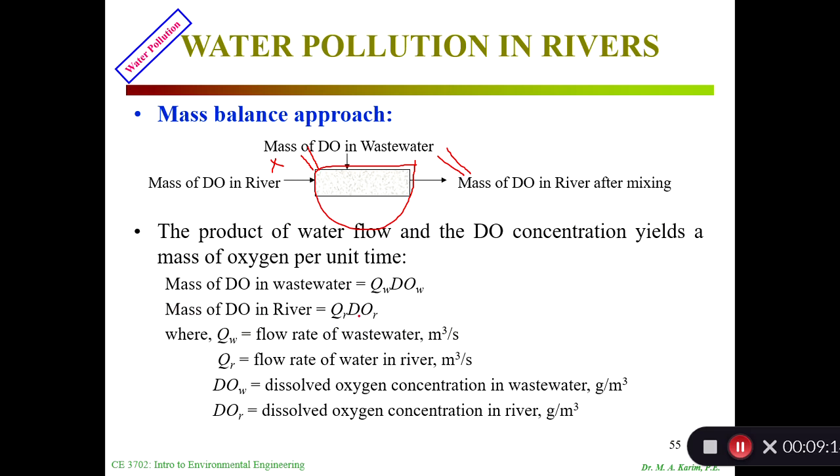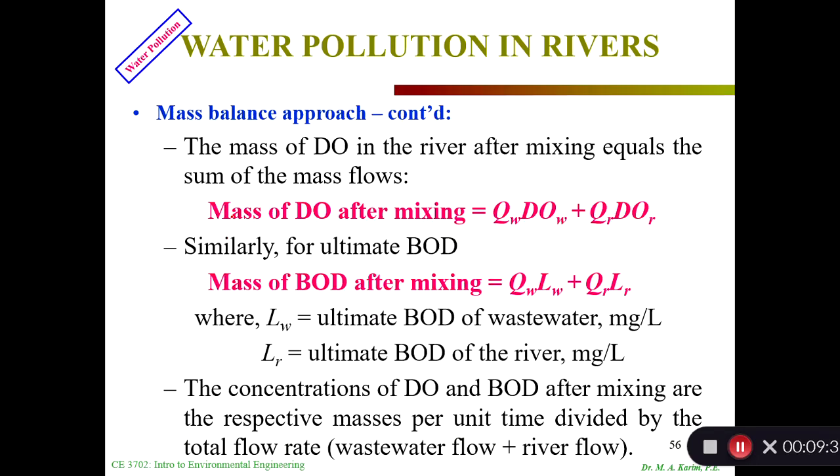Similarly, I can calculate the mass in the river, Qr and DOr. Then if I add these two together, I get the mixing. The mixed flow Q, and the average dissolved oxygen after the mixing. So this plus this will be this. That's our mass balance equation here.